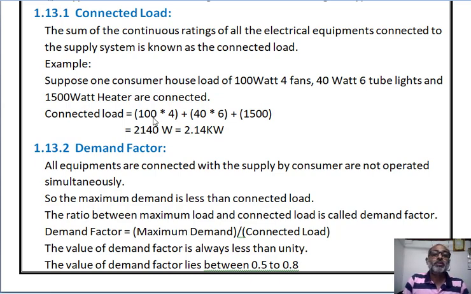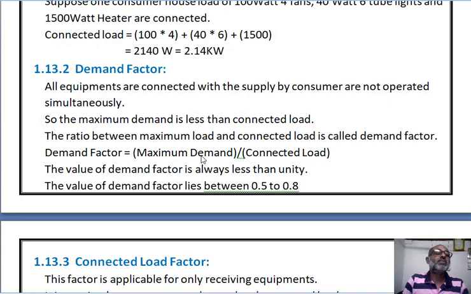Now the ratio between maximum load and connected load is called demand factor. The value of this demand factor is always less than unity, because your maximum load is always less than connected load, and the value of this demand factor lies between 0.5 to 0.8.